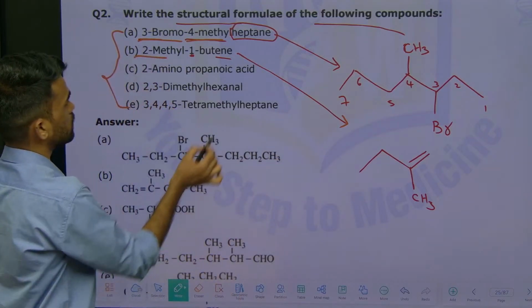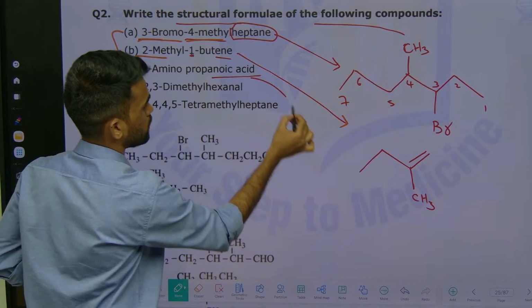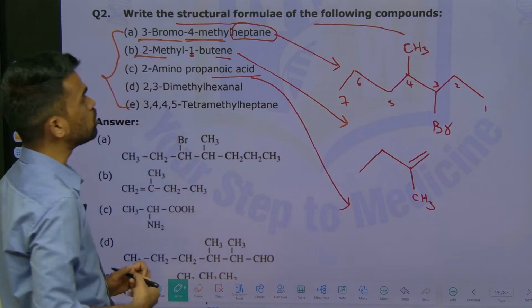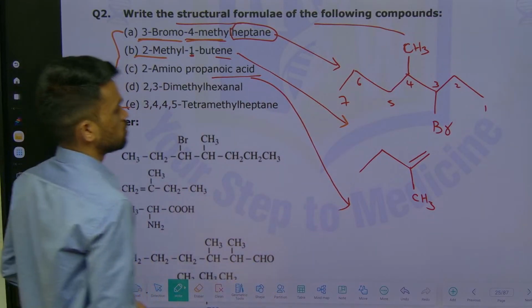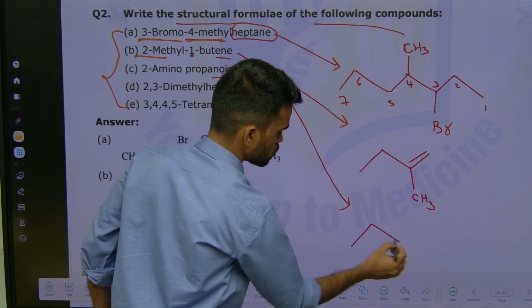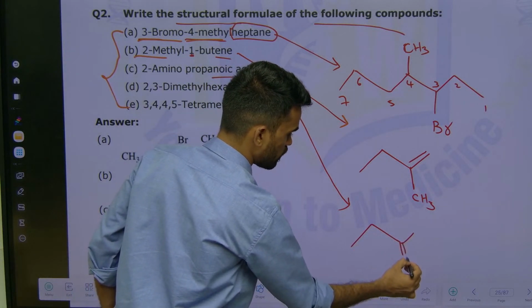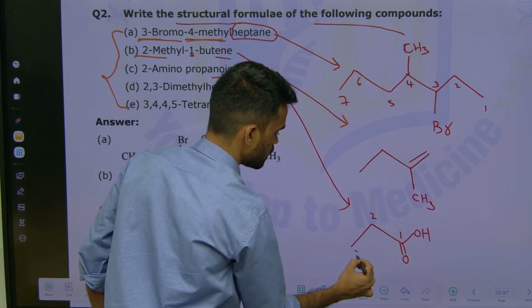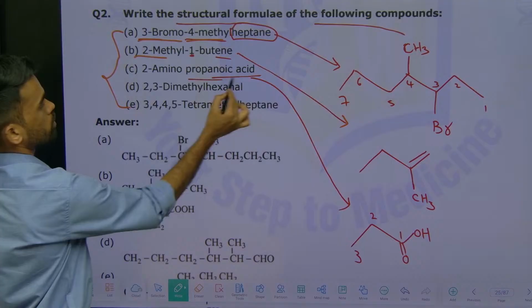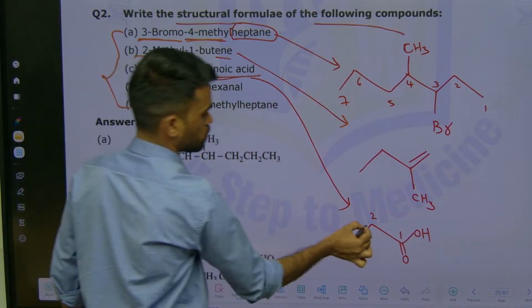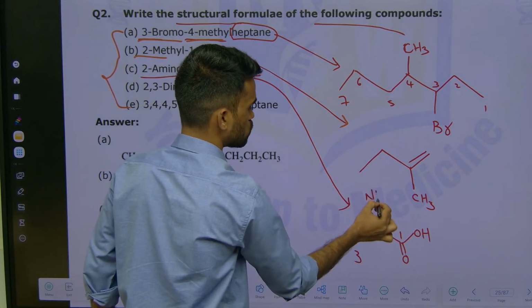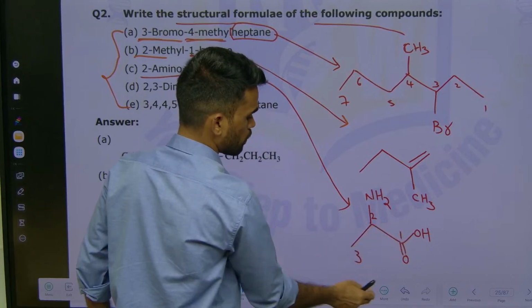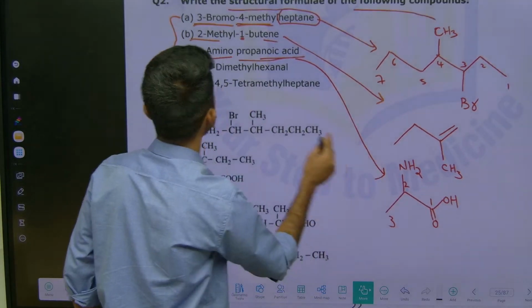The next one here, 2-aminopropanoic acid. So propane means 3 carbons should be there, and one of them should be the carboxylic acid carbon. 1, 2, 3. Okay. So propanoic acid, and at the second position an amino group. So here we have an NH2 group. So this is the structure of compound C, 2-aminopropanoic acid.